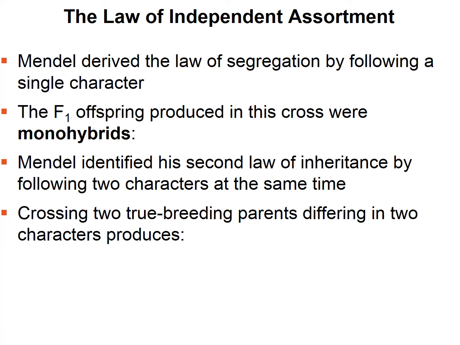A dihybrid individual is an individual that's heterozygous for 2 characters, so maybe flower color and plant height. It's like a monohybrid, only we're doing it with 2 traits instead of just 1. If you cross 2 of these individuals, that's called a dihybrid cross.